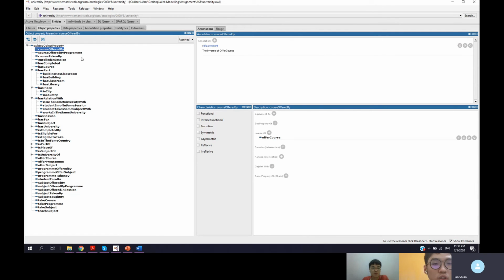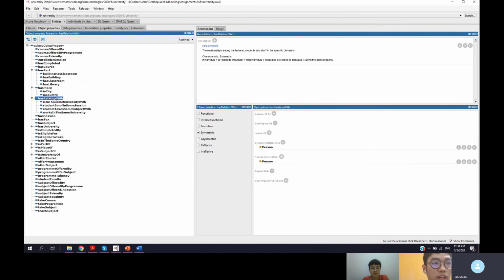For example, we have course offered by, which is the inverse of offer course. So this object property will link the university to course and has the super property of the chain. This one is being explained in the report, and then we have is eligible for, which means the course is eligible for the graduates only. So certain graduates can take certain courses.